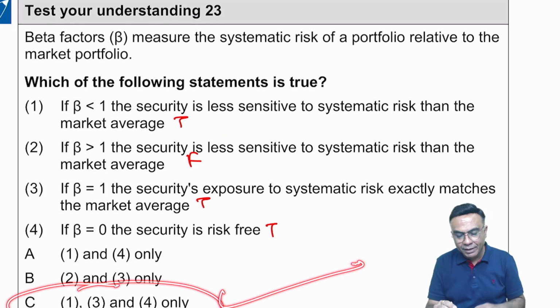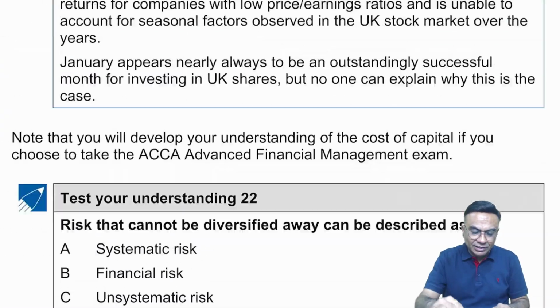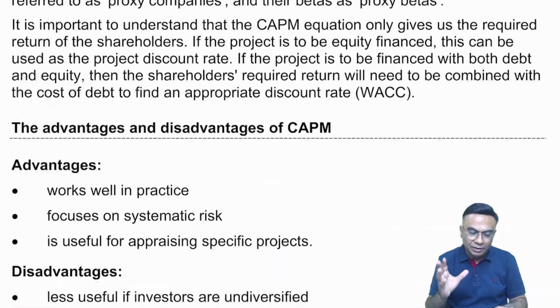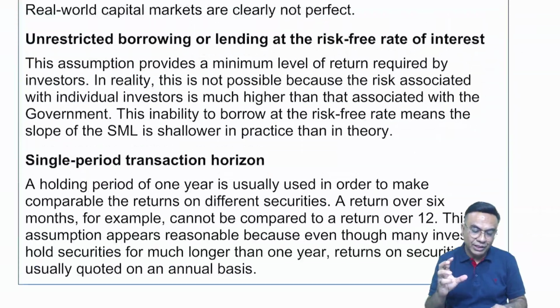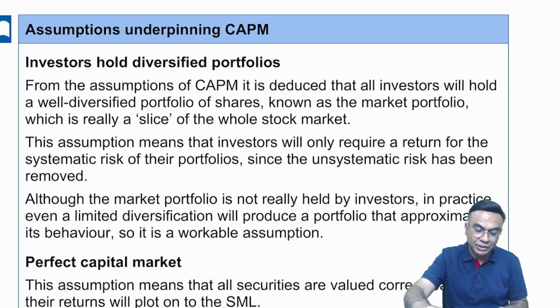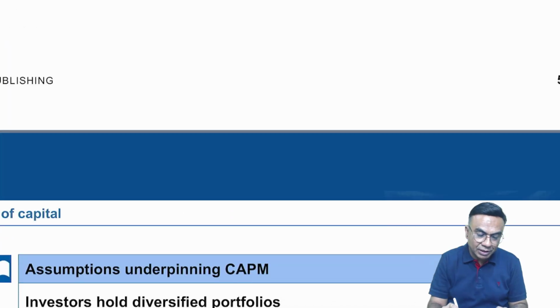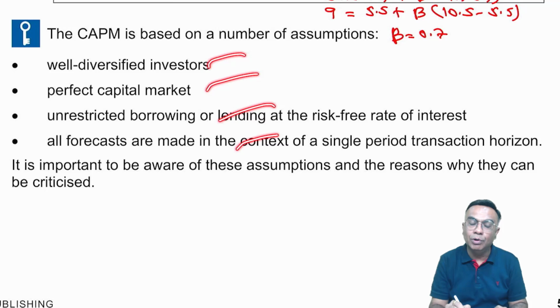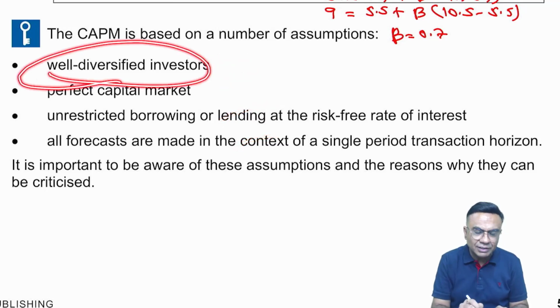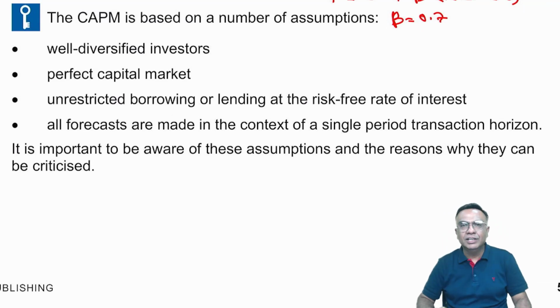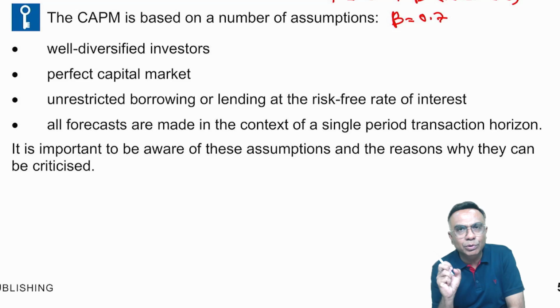Okay. Now advantages and disadvantages of CAPM you can go through. That's quite simple. But the assumptions of CAPM, these are the assumptions of CAPM. There are 4 assumptions, 1, 2, 3 and 4. Number 1, well diversified investor. This is an assumption that all investors diversify their portfolio.